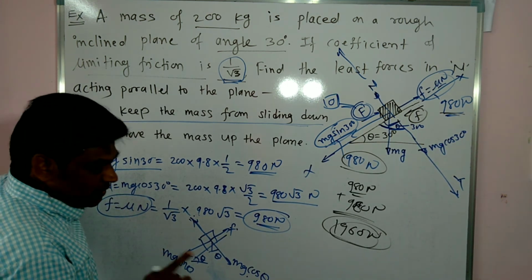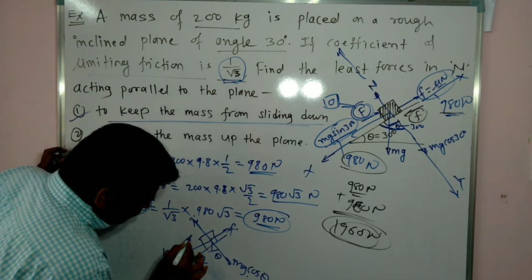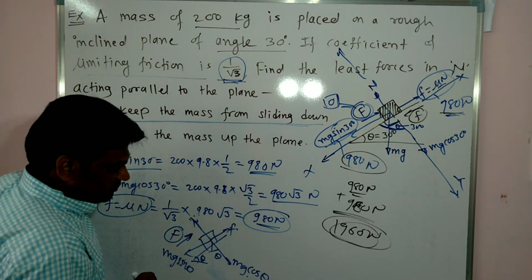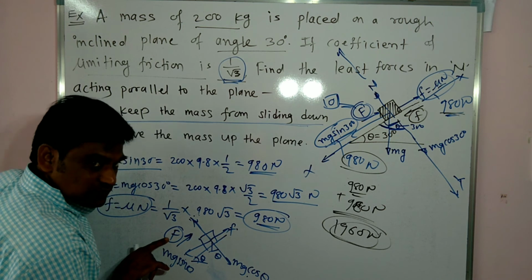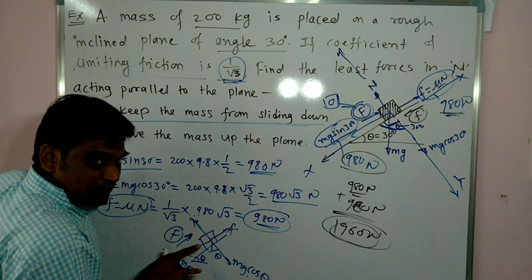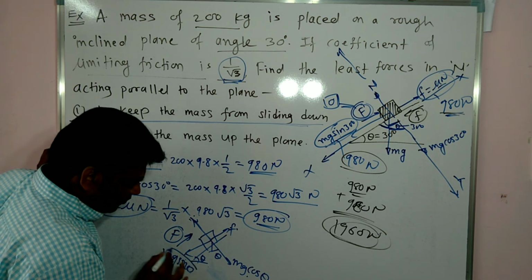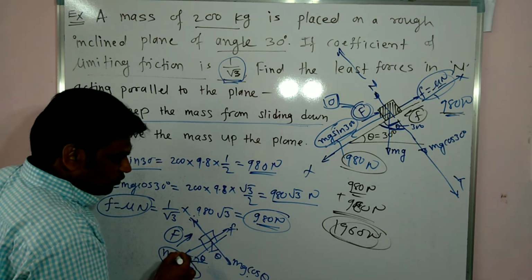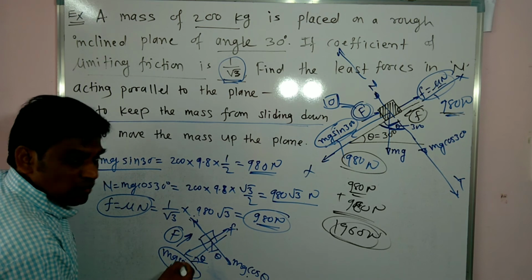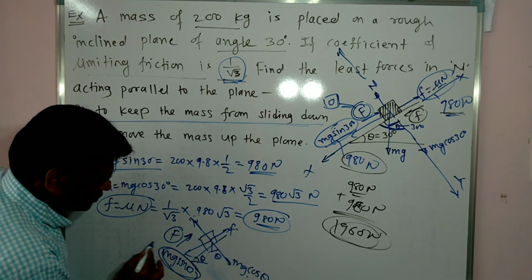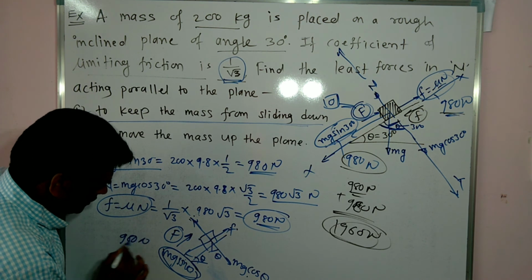Secondly, what we have to do? Now the body is in equilibrium, and we have to add this force to move it in the upward direction. When we apply some amount of force, this other force is acting in the downward direction, so we have to overcome it. First we have to apply this much force, which is 980 Newton.